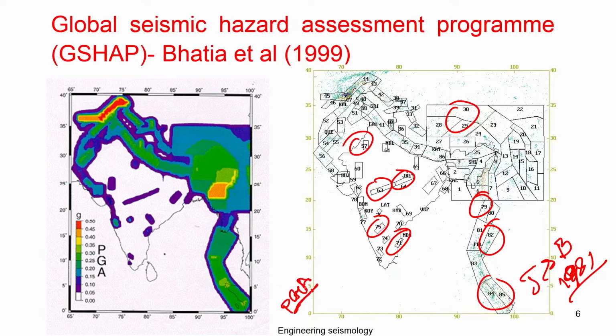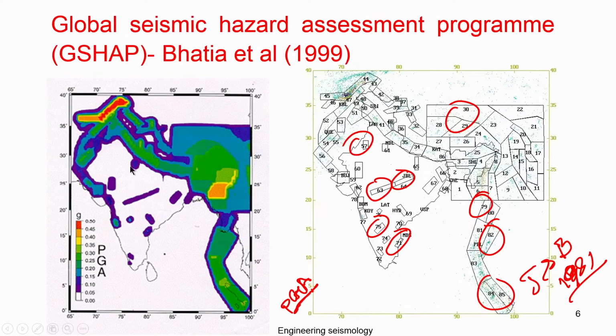Then, using probabilistic seismic hazard analysis, they gave a map. You can see here these are the places where they have given a g value of 0.5 and above. These are the places where the g value is 0.3 and above, and these are places where the g value is even less than 0.05. You can see Bangalore, in South India, has very low seismic hazard.